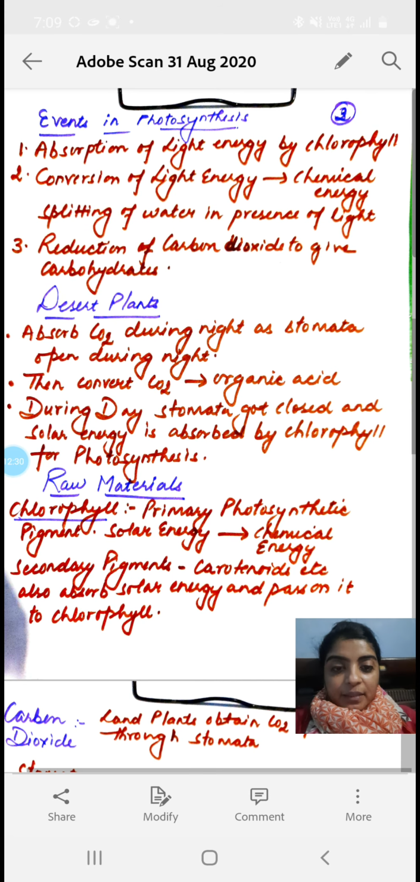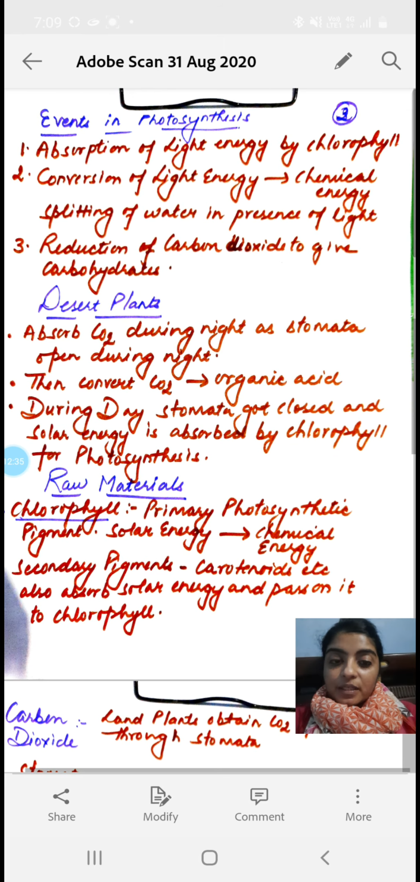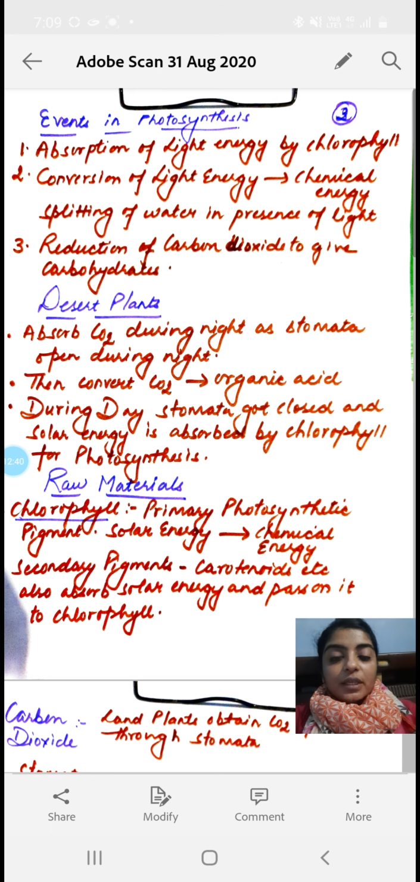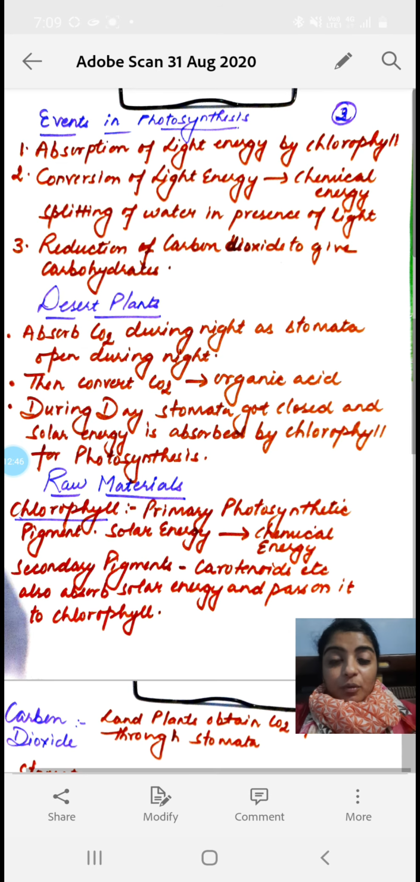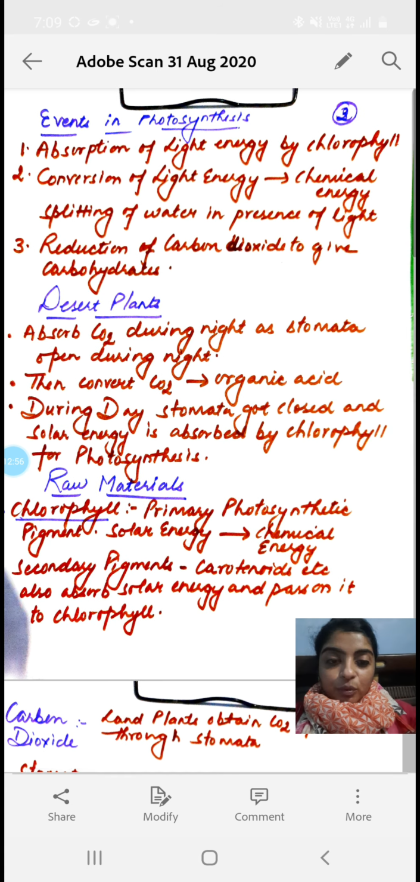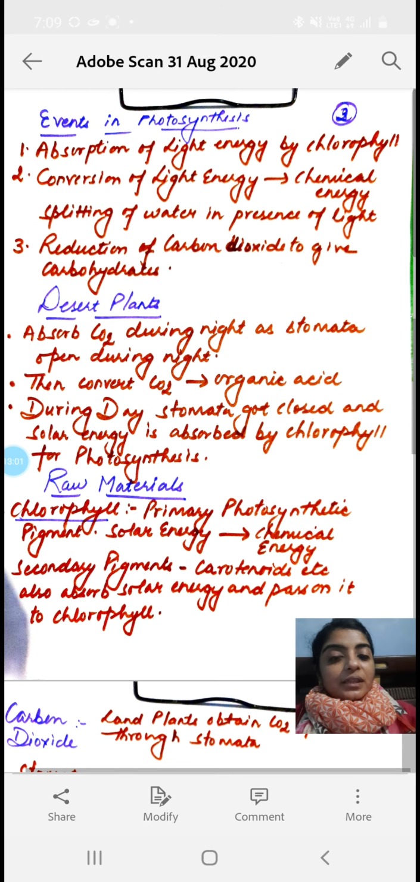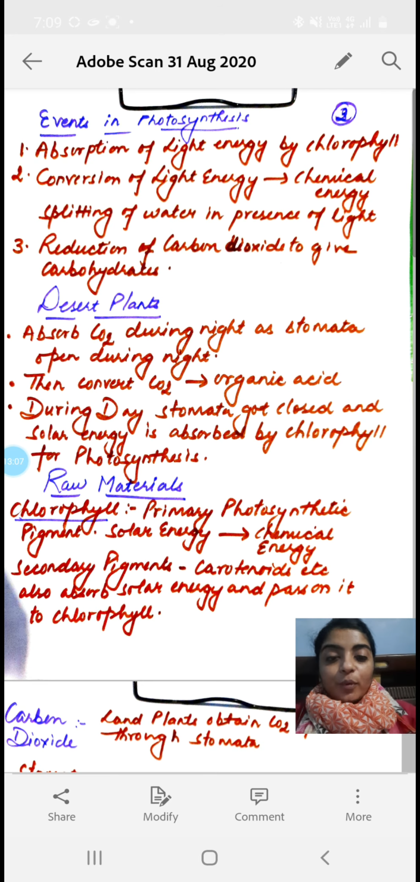That is why plants are also called transducers and transformers, because they can convert one form of energy into another form of energy. Now the second step also involves the presence of light energy, where this light energy helps in splitting the water molecule to give out oxygen gas. Now come to the third event, that is the reduction of carbon dioxide into carbohydrates.